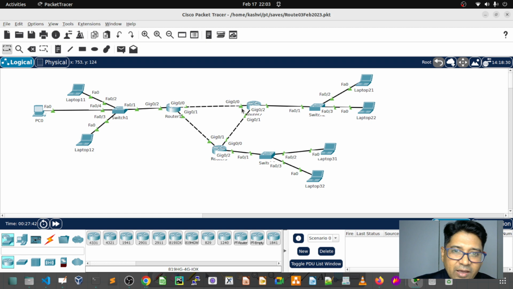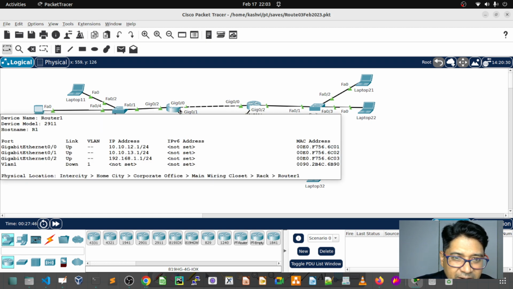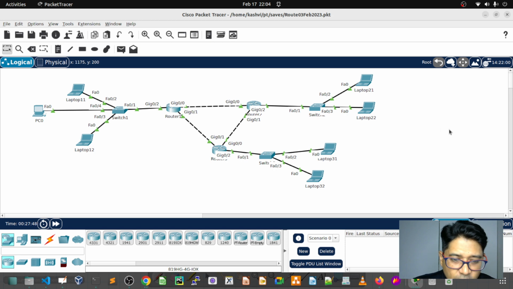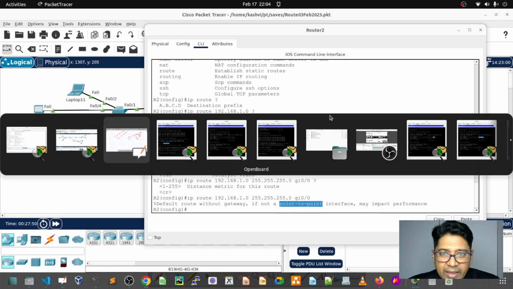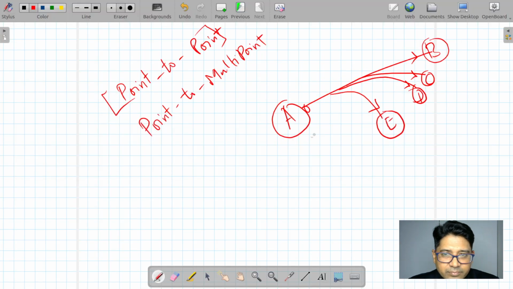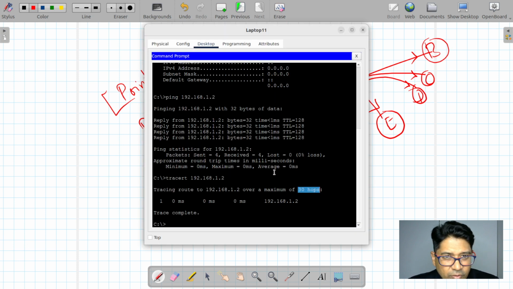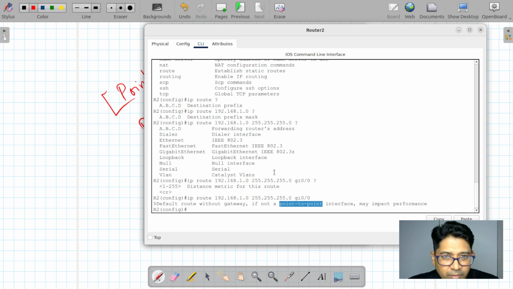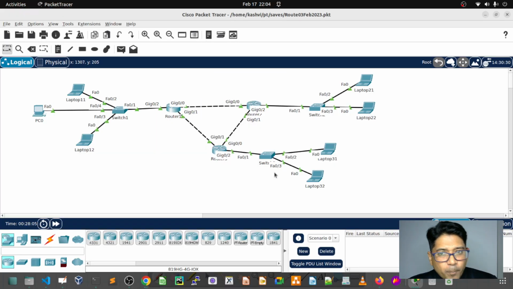No, look: this point is connected to this point only. One point connected to multiple points is point to multipoint.